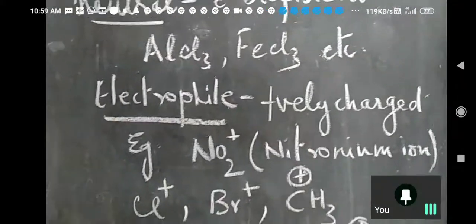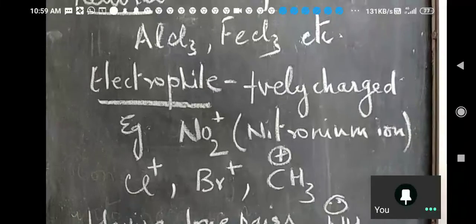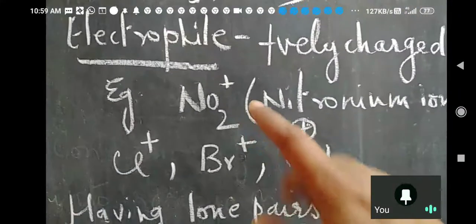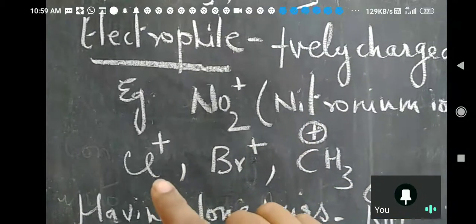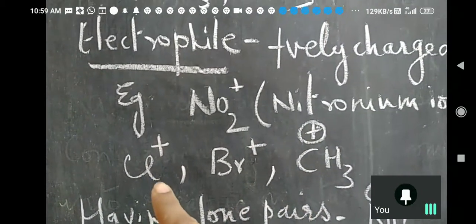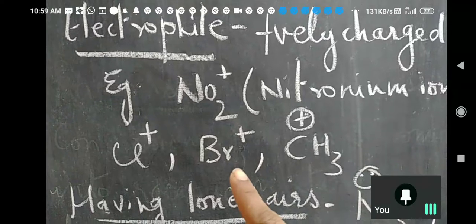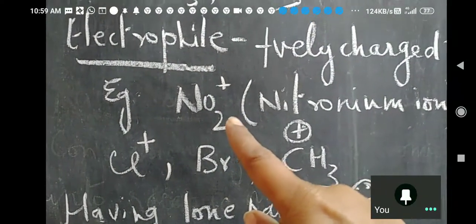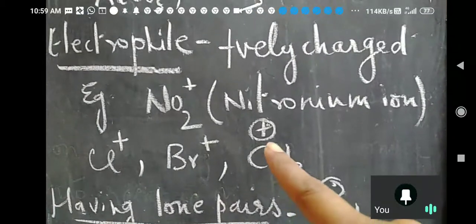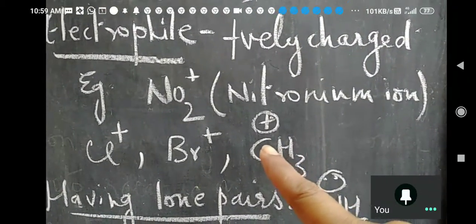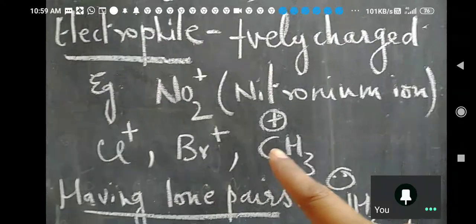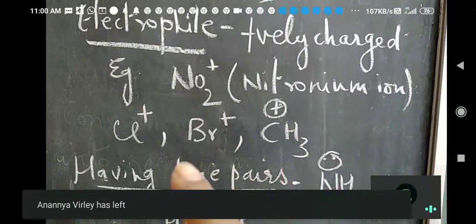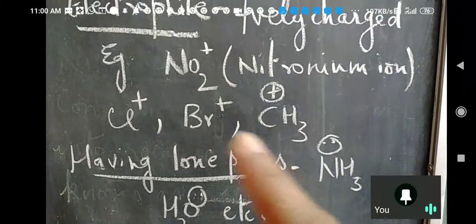Next, positively charged ones. Example: Cl plus, Br plus, NO2 plus, nitronium, and methyl plus. If chlorine breaks by heterolytic fission, we will have this.